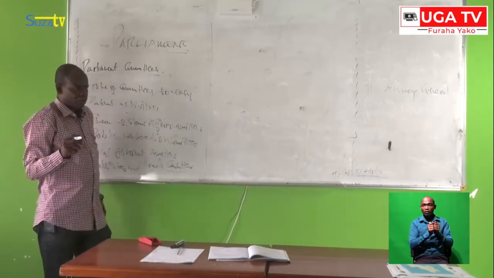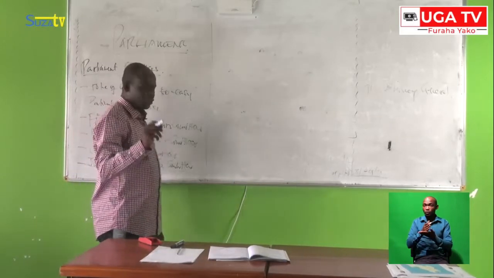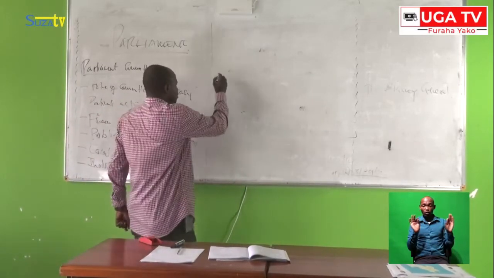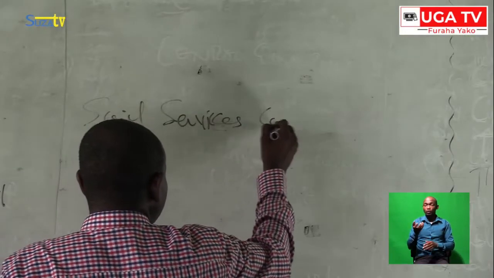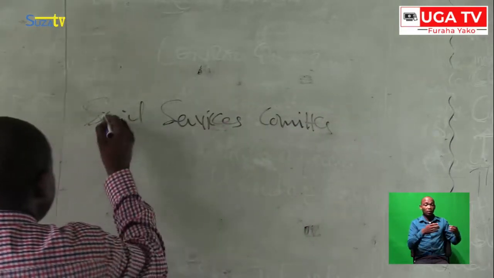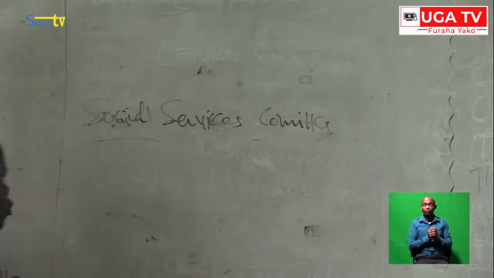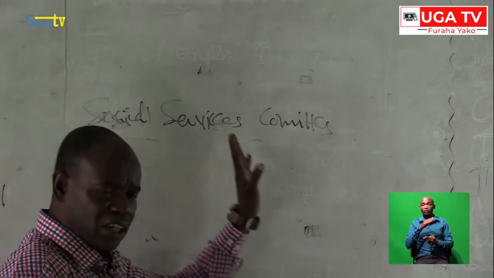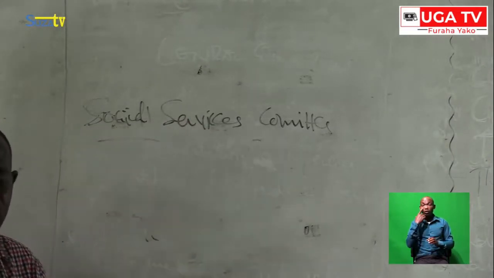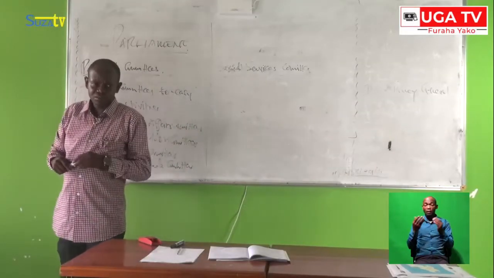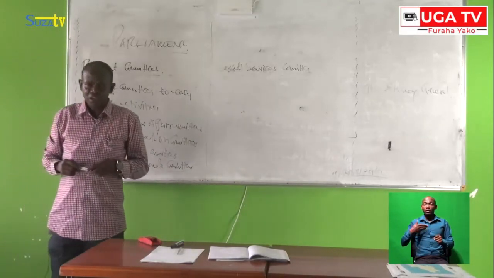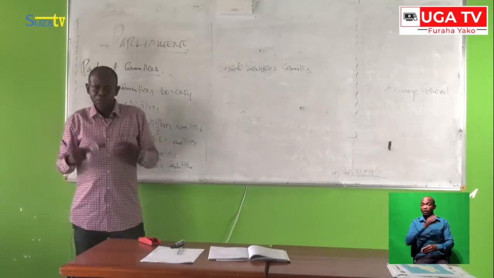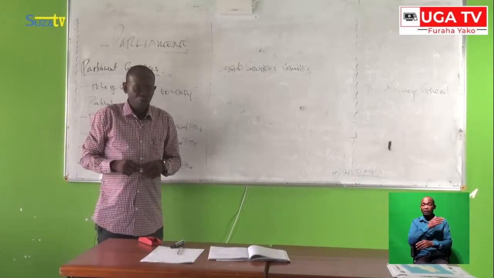In order to make sure that the people's affairs are well met, there is a Social Services Committee. The Social Services Committee is very important also, because it mainly looks at people's affairs. People need education. People need health services. People need water. People need other services. So this committee is very important.